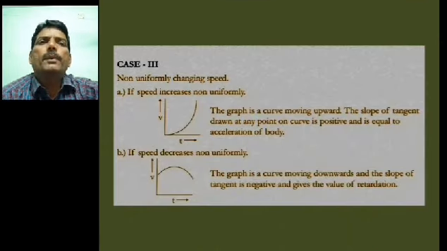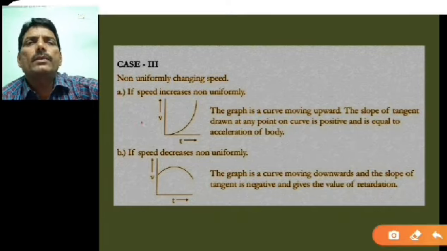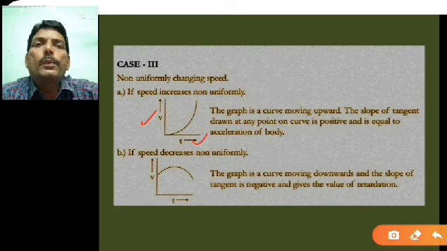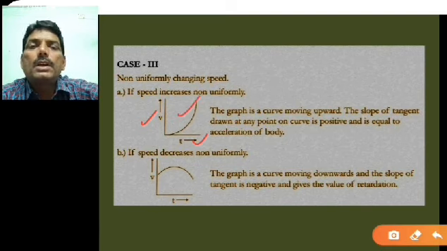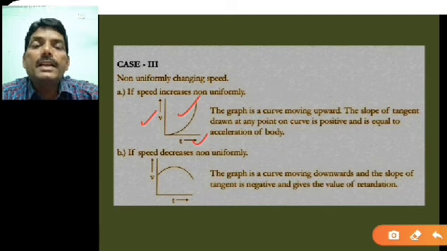So third one, non-uniform or changing speed. Here again you can say velocity is on the y-axis and time on the x-axis. The graph is a curve moving upward. The slope of the tangent drawn at any point on the curve, I have already told you these things, is positive and is equal to the acceleration of the body.